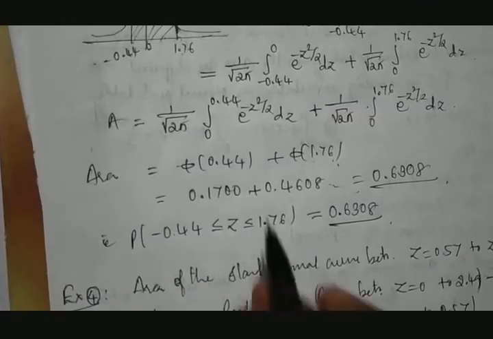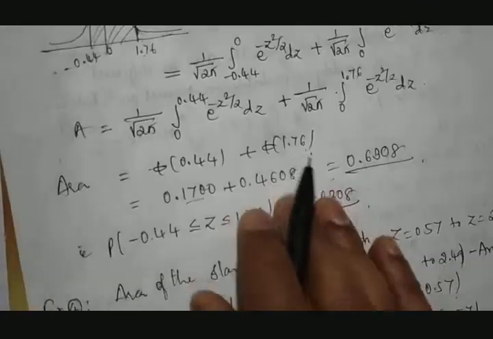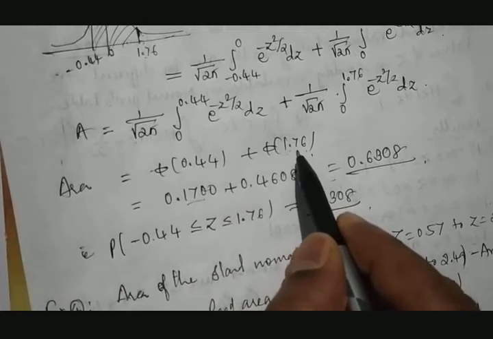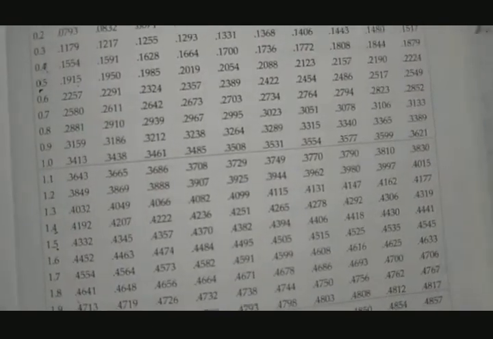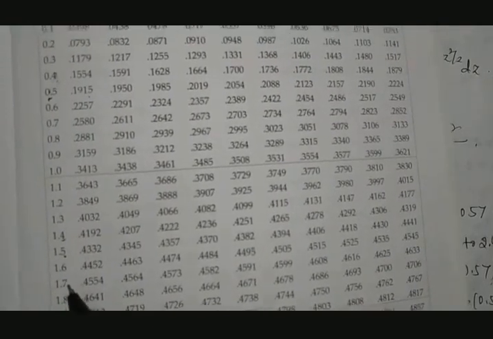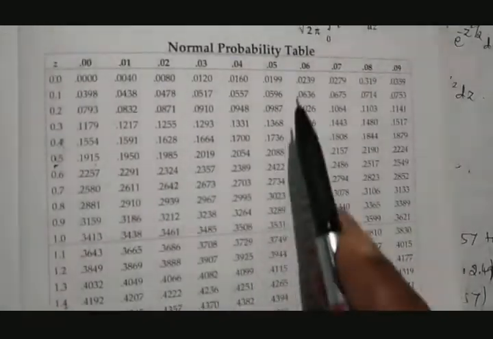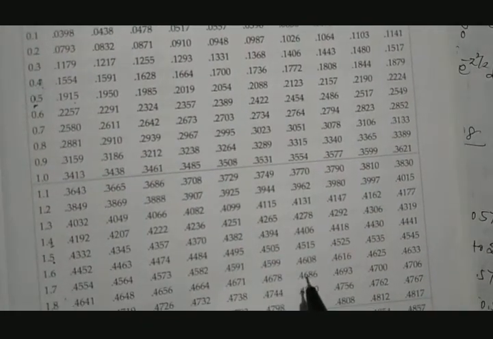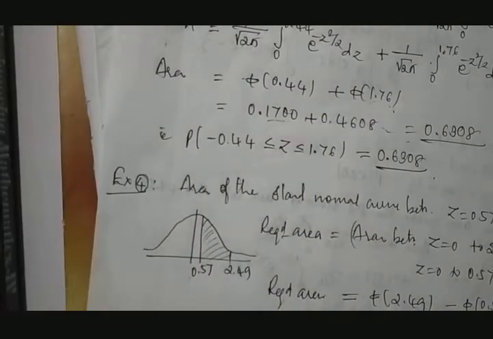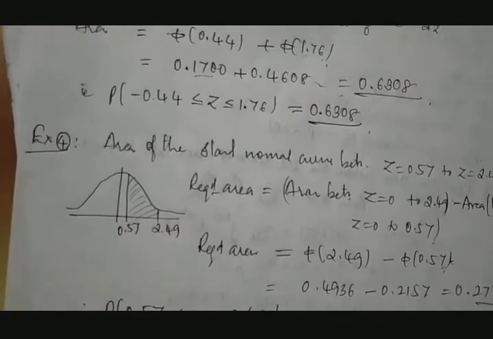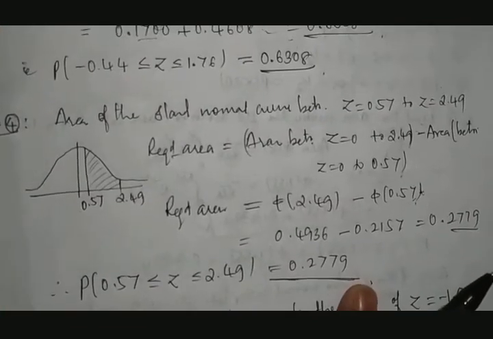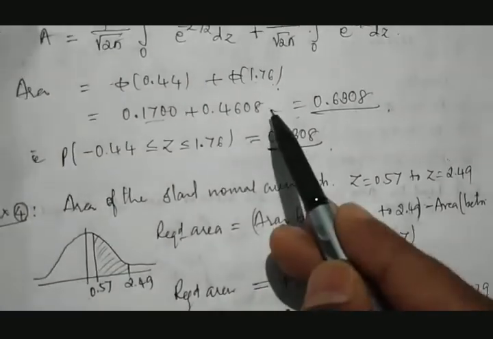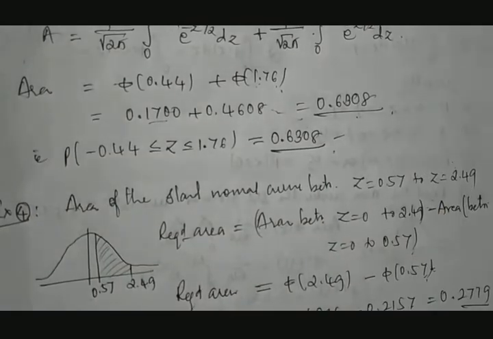So this is the answer. Plus, how do you read 1.76? First 1.7, that is here. 1.76 means 0.06. If you take this level and this level, then it is 0.4608. Add these two, this will be the result.